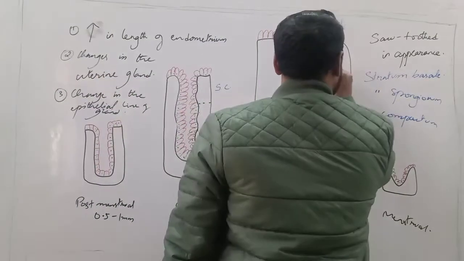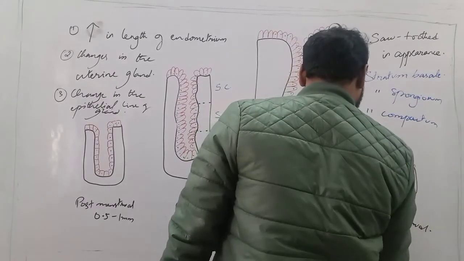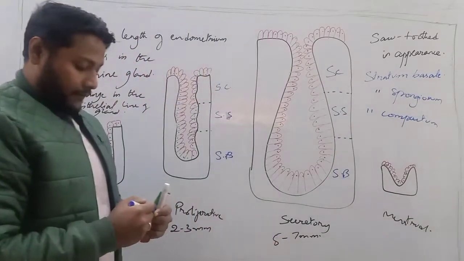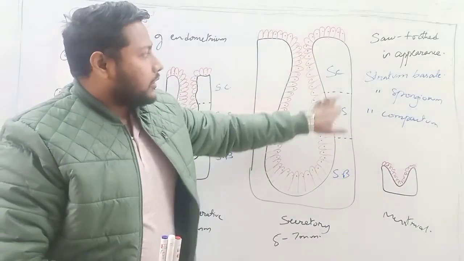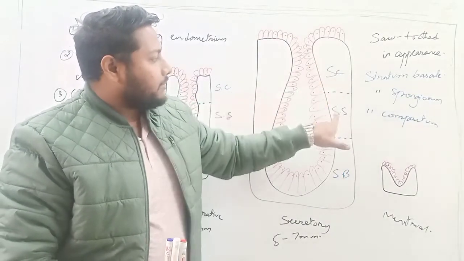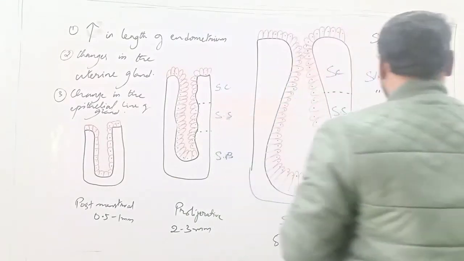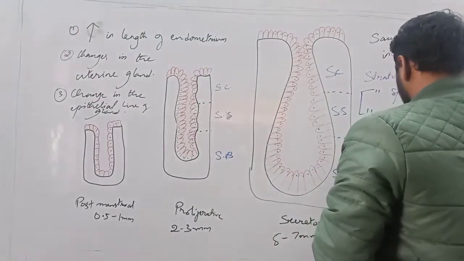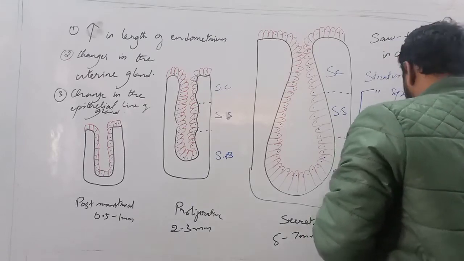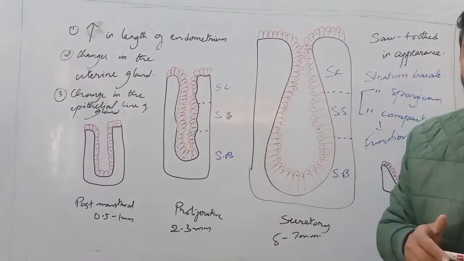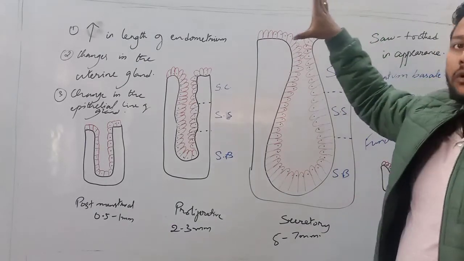So if I write over here, compactum, spongiosum, and stratum basal. We have these three areas or three layers. The superficial 2/3 part, that is the stratum compactum and the stratum spongiosum, is known as the functional zone. Both this part is known as the functional zone, because when menstrual bleeding occurs, these two layers will be sloughed off.